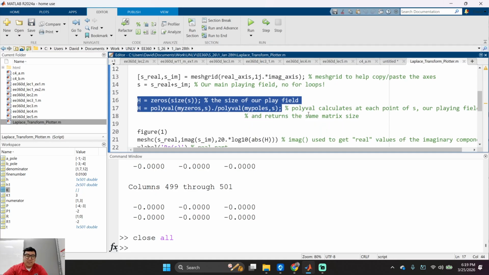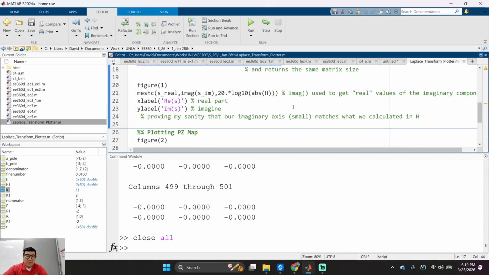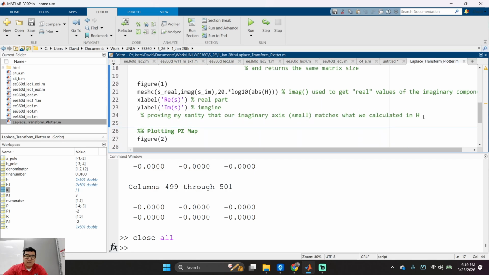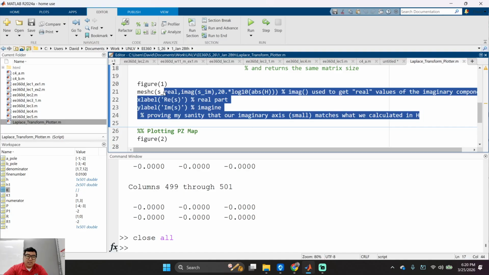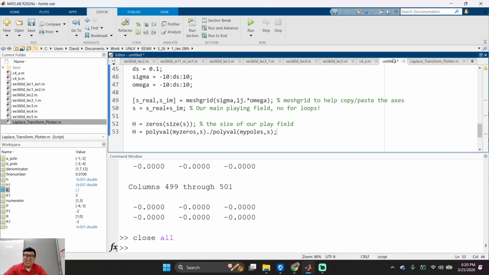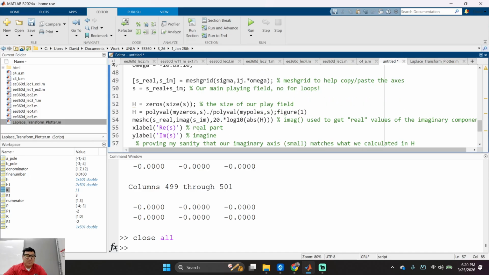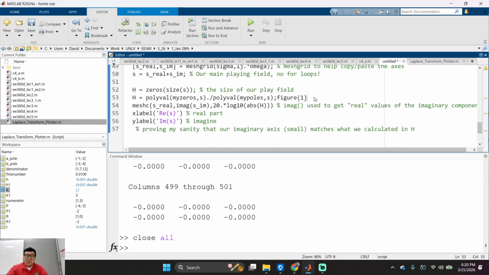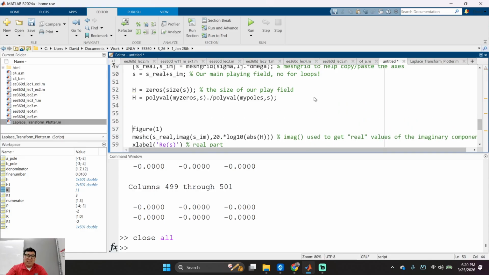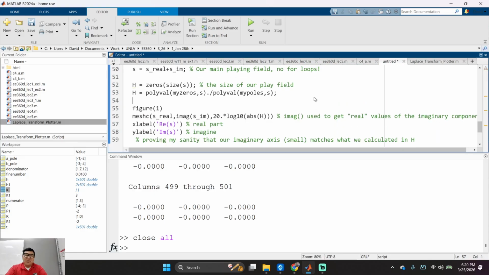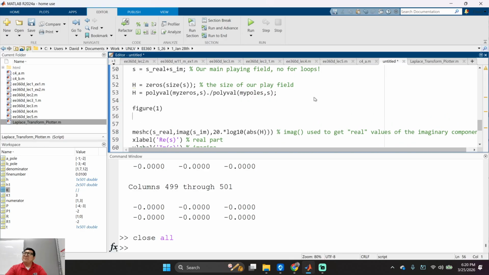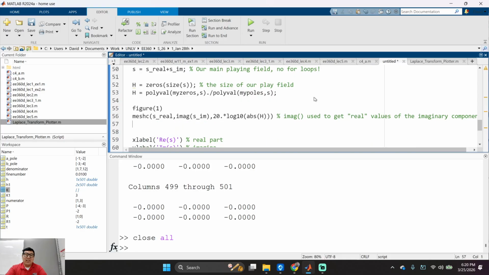Let me see. Figure 1, because I'm lazy. Okay, why did I say proving my sanity? Let's see. Boom, boom, boom. Is that cool with everybody? Okay, let's just go over it one step at a time because I'm seeing some blank faces. What is this line right here? Figure 1, right? Easy. No one's lost me.